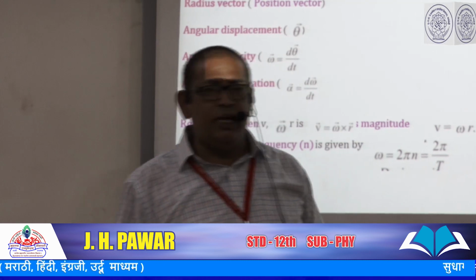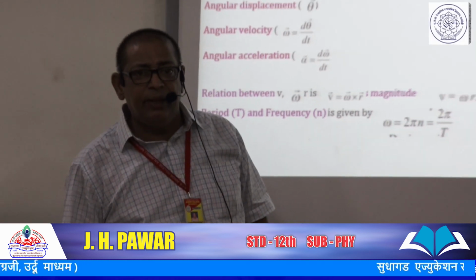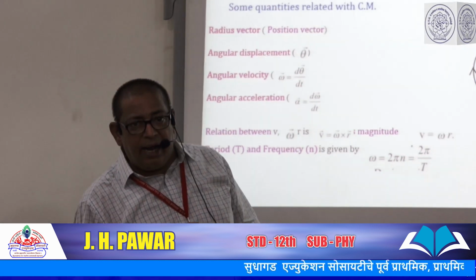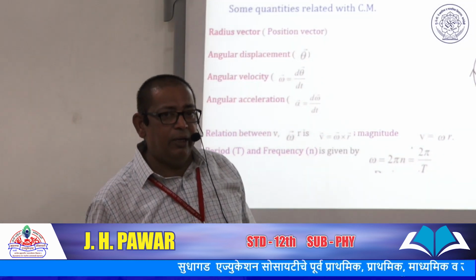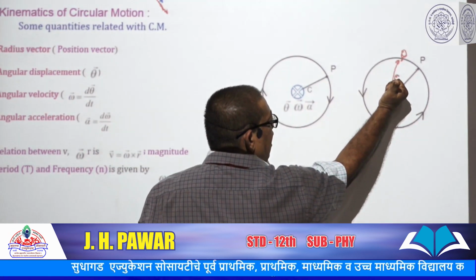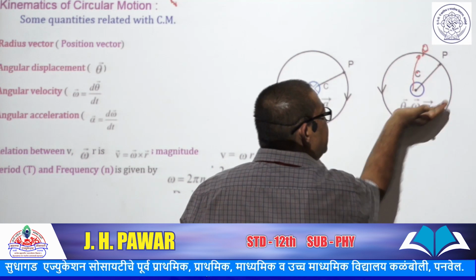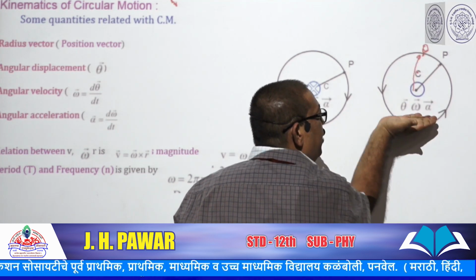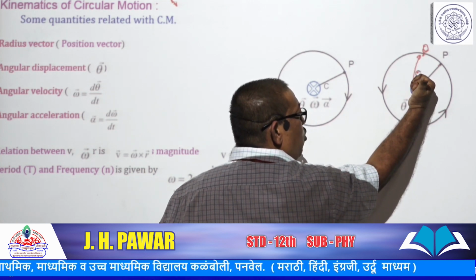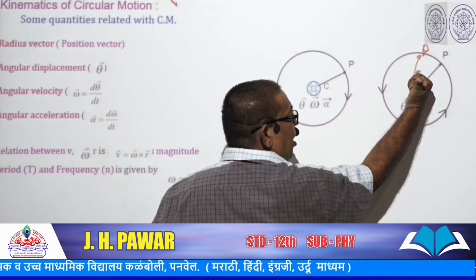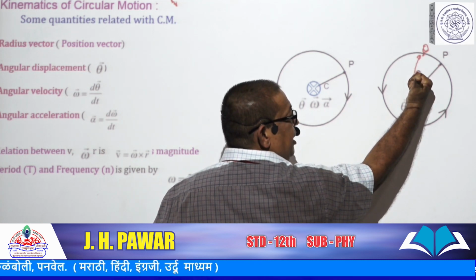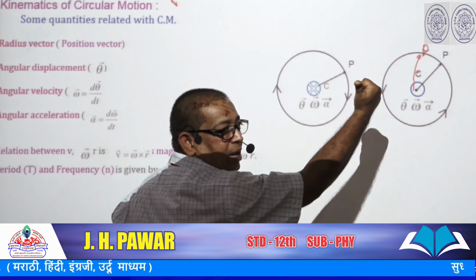A small angular displacement is a vector quantity. Its direction is given by the right hand rule. What is the right hand rule? Imagine the axis of rotation is held in your right hand and the four fingers are curled in the sense of rotation of the particle. Look here, the particle is moving in this direction, and I am rotating my four fingers in this direction. The thumb is stretched along the axis of rotation, and this stretched thumb denotes the direction of angular displacement.